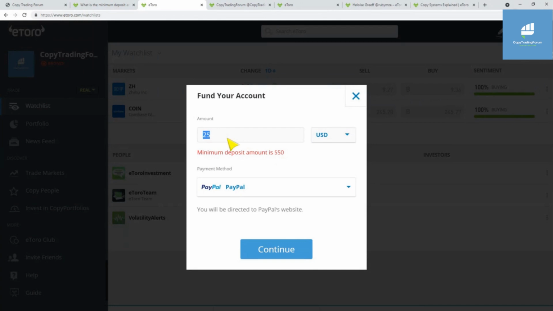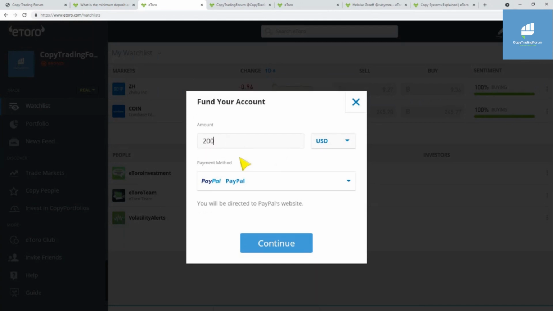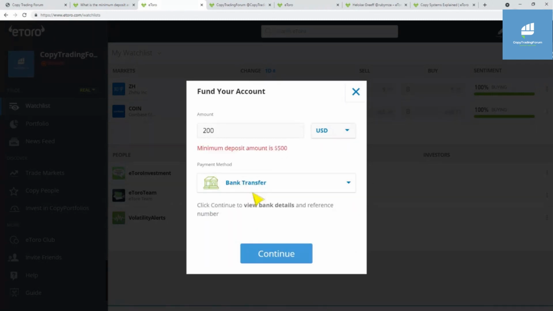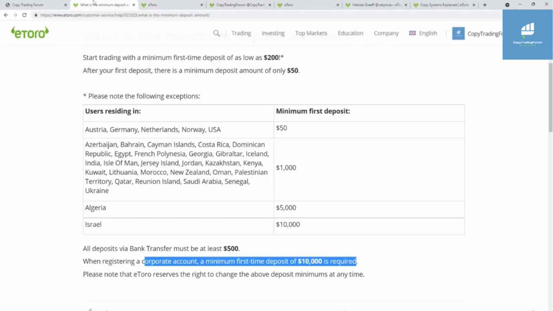So if you type $200 into your account, it'll tell you what your minimum amount is in your country. That's through PayPal and credit card. But remember, for bank transfers, the minimum deposit is always $500. You can see I can't deposit $200 there. Okay, so I hope that was useful for you guys.